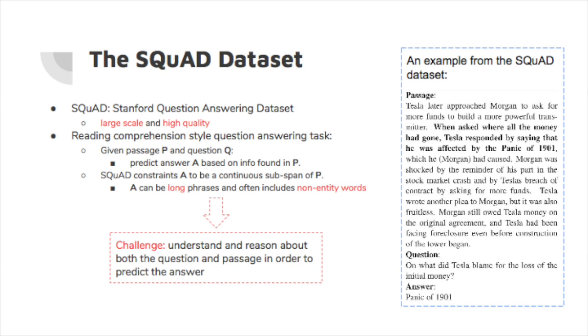This task is like, given a passage P and a question Q, you need to predict an answer A based on information found in the passage P. In SQuAD, the answer is constrained to a continuous segment of the passage, so it can be a long phrase and contain non-entity words, as shown in the example on the right. Thus, it challenges us to really understand the semantic meaning of both the question and the passage.